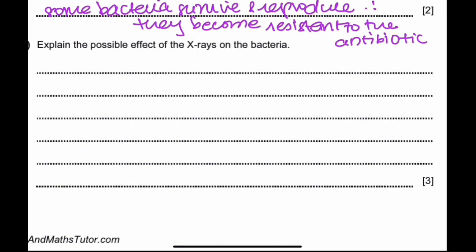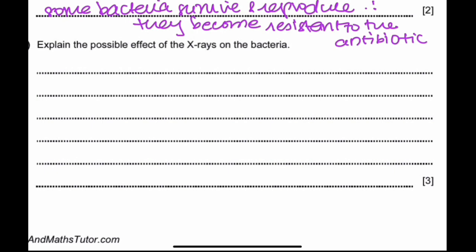Alright, moving on to the next question. Explain the possible effect of X-rays on bacteria. So remember, what is X-ray? X-ray is a mutagen. A mutagen is a type of chemical that causes mutations, or could cause mutations.